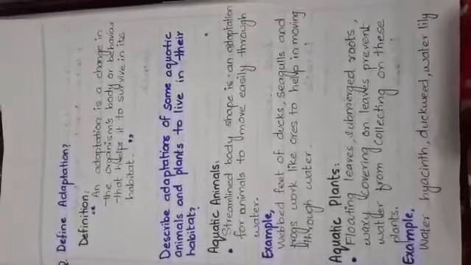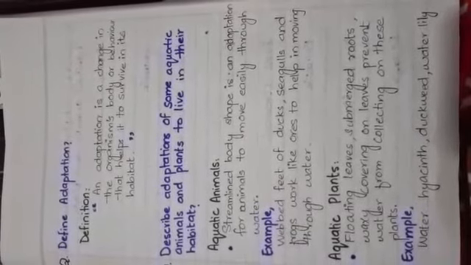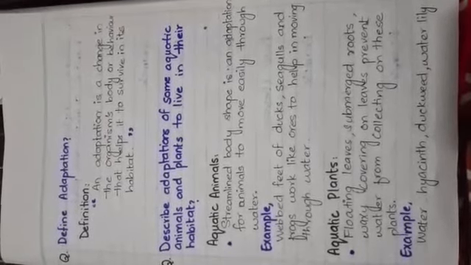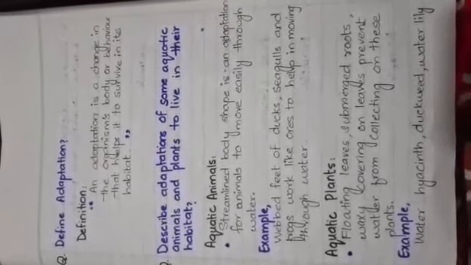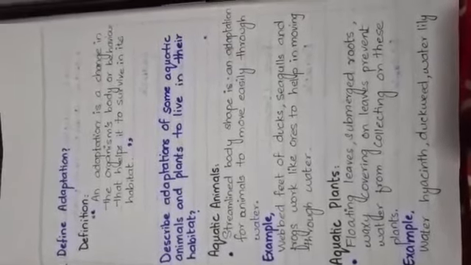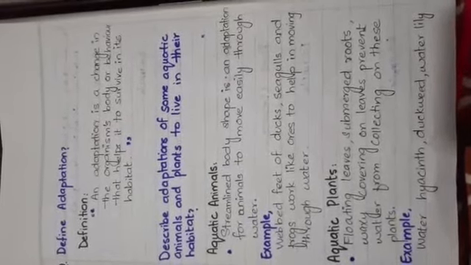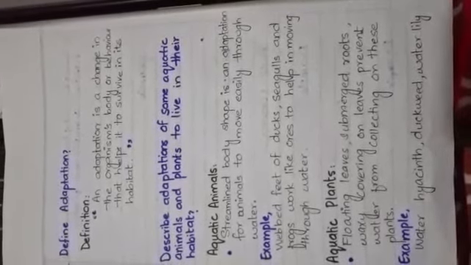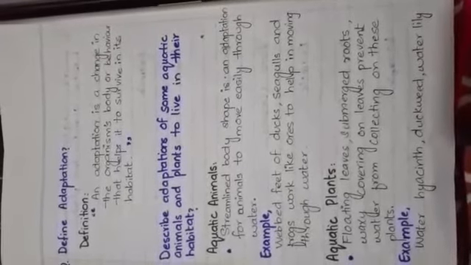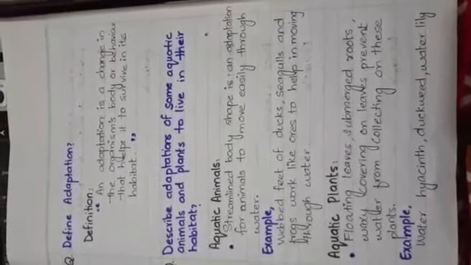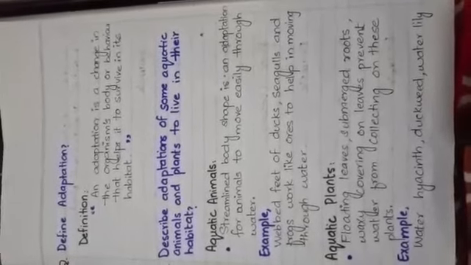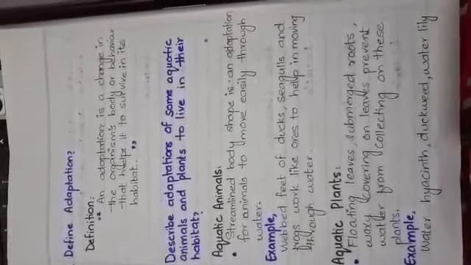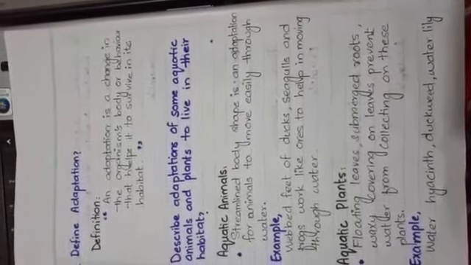Next long question: describe adaptation of some aquatic plants and animals to live in their habitat. First of all, we will discuss the adaptation in the aquatic animals. A streamlined body is an adaptation for animals to move easily through the water. Example, webbed feet of ducks, seagulls, frogs work like oars to help them move through the water. Aquatic plants have floating leaves, submerged roots, and a waxy covering on leaves that prevents water from collecting on them. Examples are water hyacinth and duckweed.